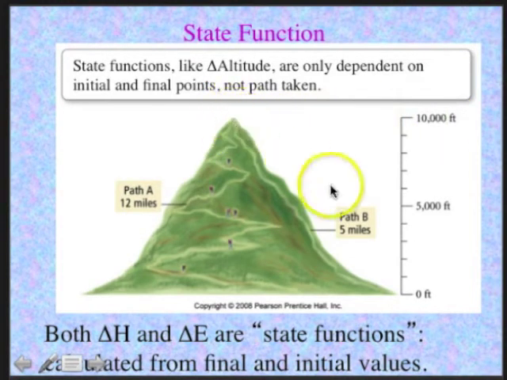You look at the top point, you look at the bottom point, you subtract to get the total delta. But the path that you take, whether it's a curved, windy path or whether it is straight up the mountain, is not a consideration when you're looking at elevation. And both delta H and delta E are state functions, and we are only concerned about the values of their final state and their initial state.